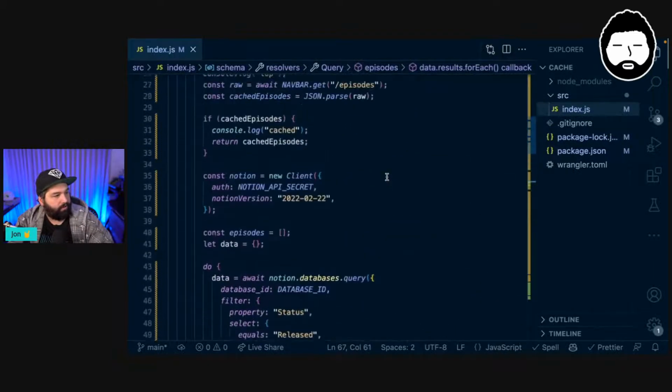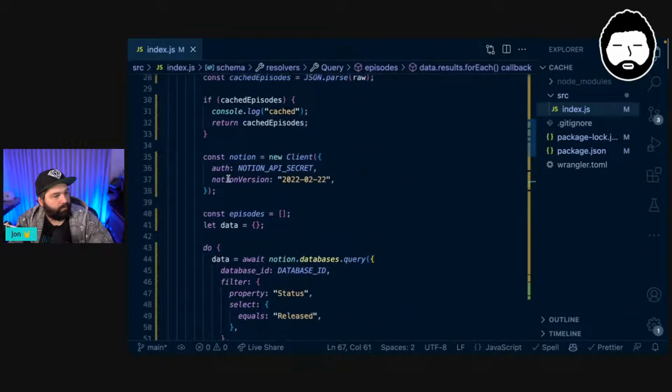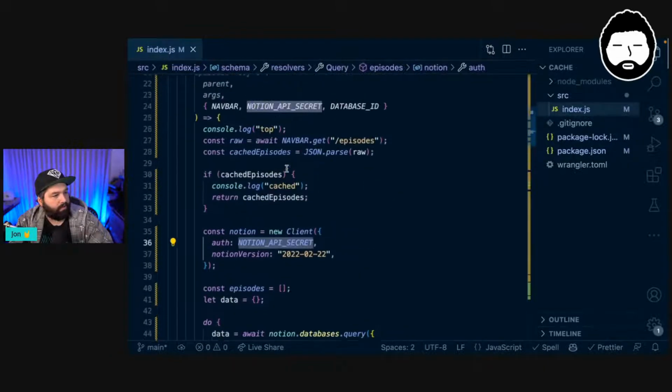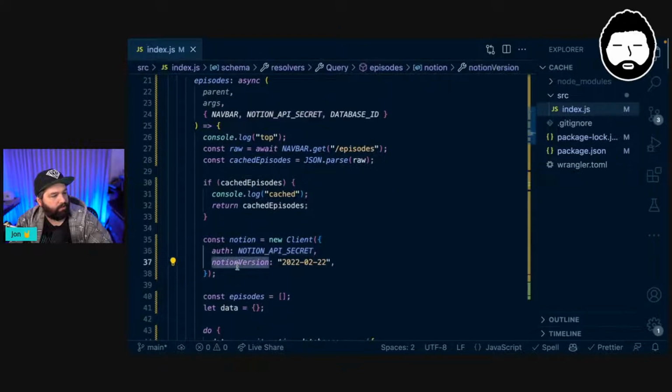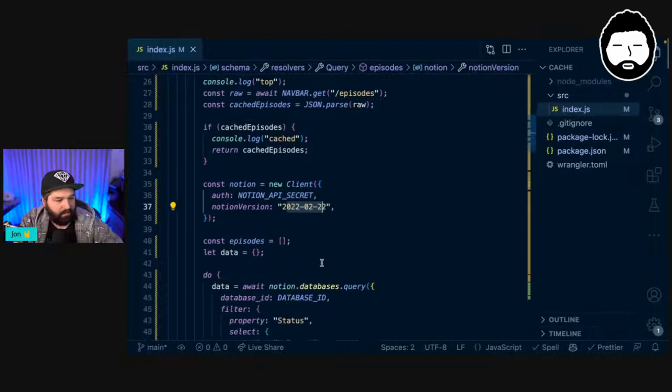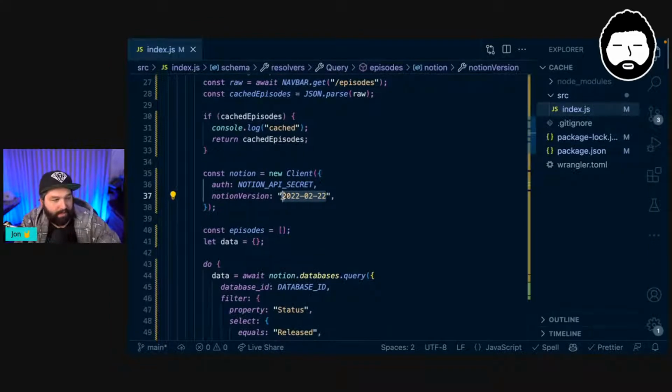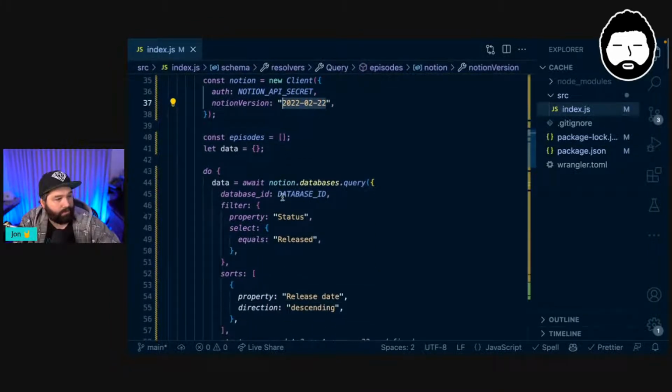Okay, so we are creating a Notion client, and we're doing that with the Notion API secret, which we have here. We're setting the Notion version to be this version, which I went through in a previous episode, but basically the shape of the API has changed a little bit. And this is the version that is in the shape that we want for this example.